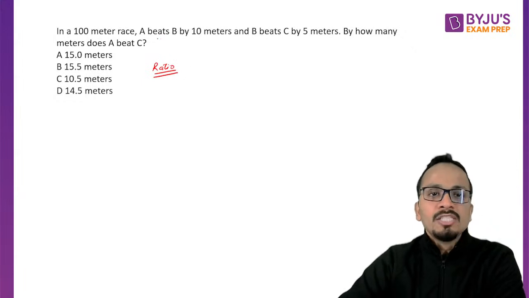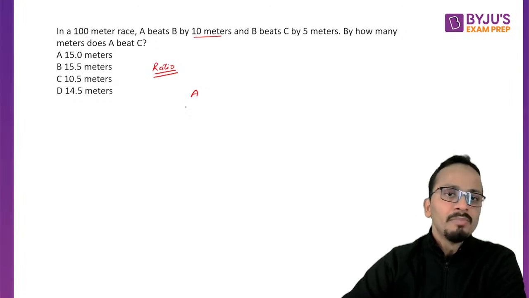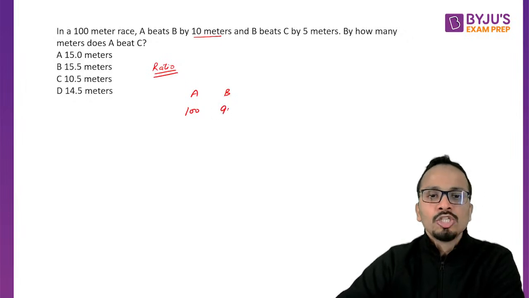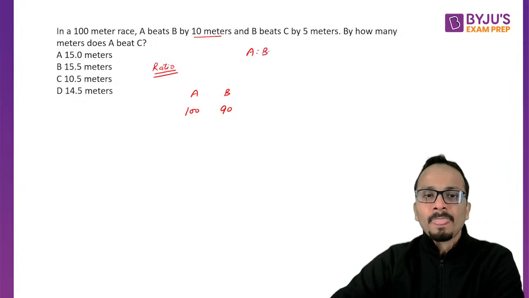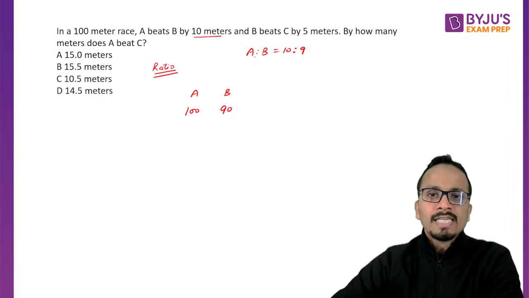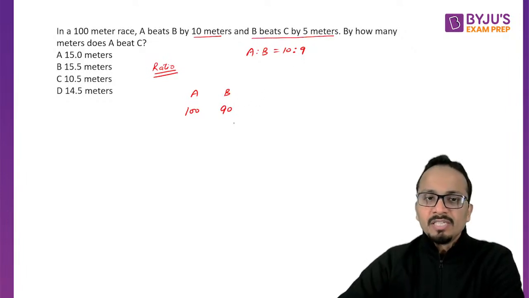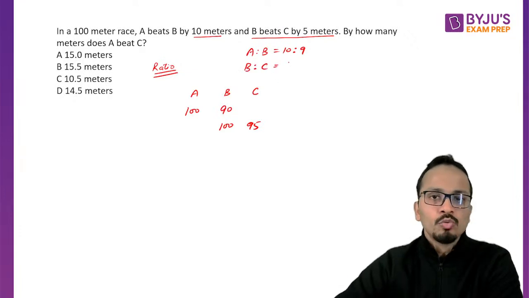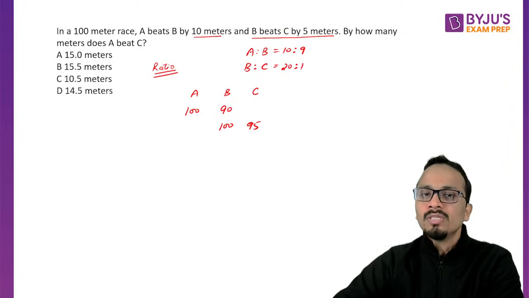Okay. Now, A beats B by 10 meters. So I can say that in a race of 100 meters, A will travel 100 and B will travel 10 meters less than this. So B will travel 90. So the ratio of the speeds of A and B is 10 is to 9. Okay. Now, second, B beats C by 5 meters. So when B covers 100 meters, C covers 95 meters. So the ratio of B and C will be equal to 20 is to 19.